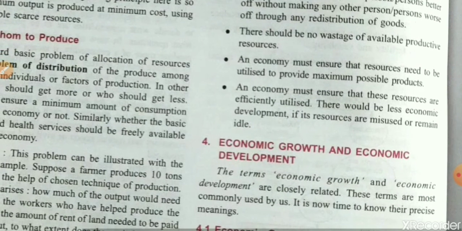Next, an economy must ensure that resources are utilized to provide the maximum possible products. From an economic point of view, you should use your resources in such a manner that you can maximize their utilization. With those limited resources you can fulfill the need of many people.